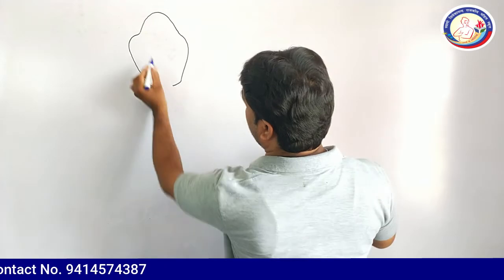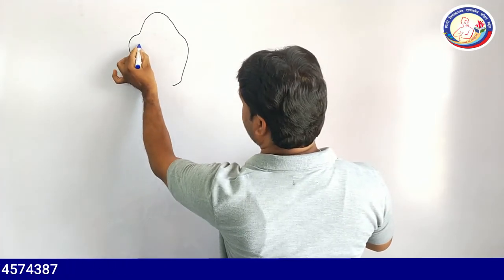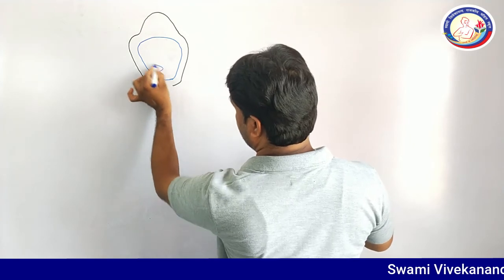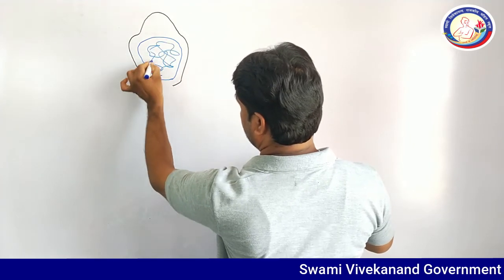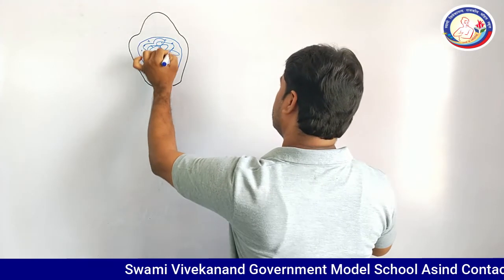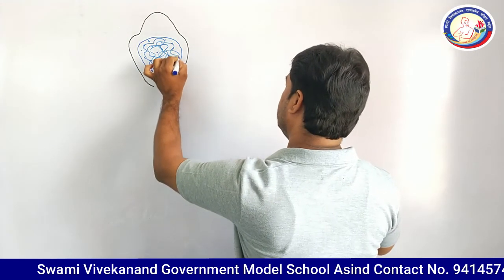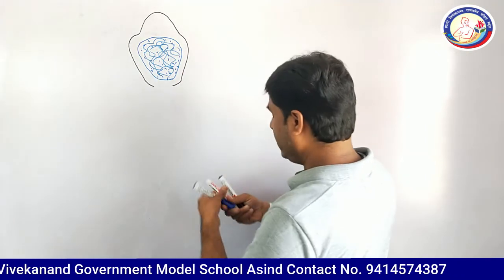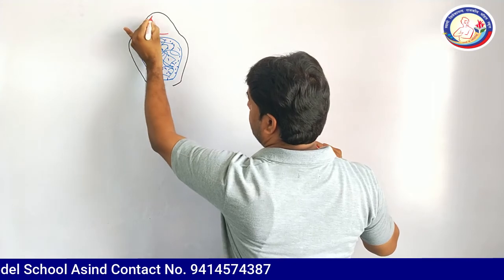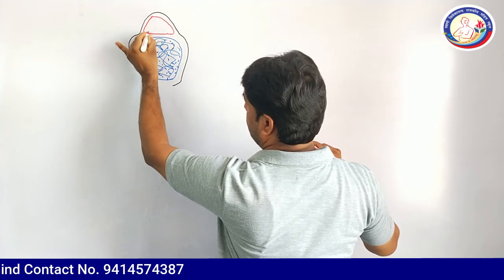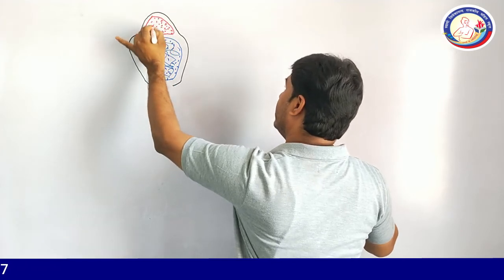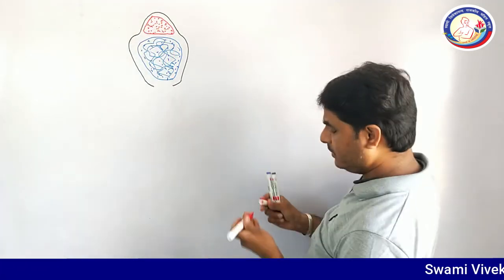In this part, an elongated structure is seen. This is the nucleus of the sperm. It contains 23 chromosomes, and at the top of the sperm, or in the front part of the head, is the acrosome.